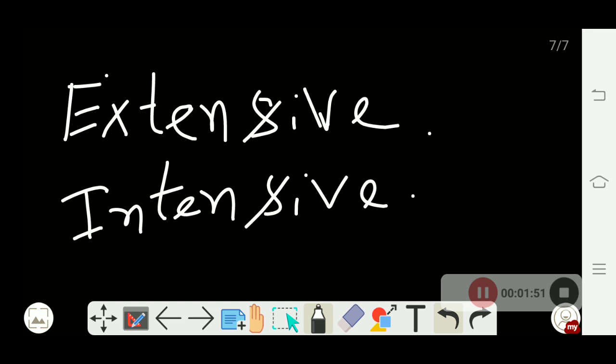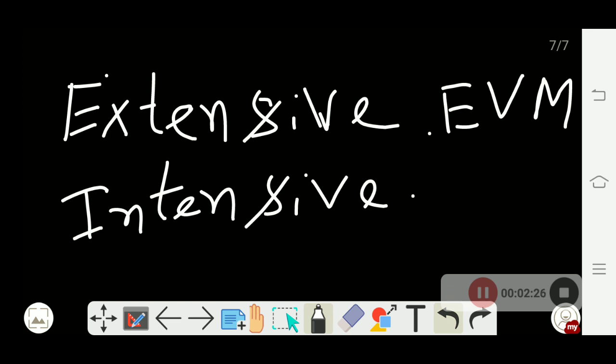So how can you remember this concept? You can cite the example of EVM. What is EVM? You know that it's widely used during the elections. You can easily remember that EVM. See, volume, the example is within it. E for extensive, V for volume, and M for mass. Mass is also obviously an extensive quantity. So in this way you can remember that extensive quantity depends on mass, with the example of volume.